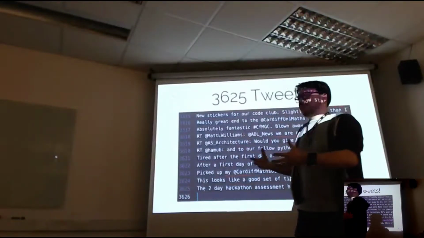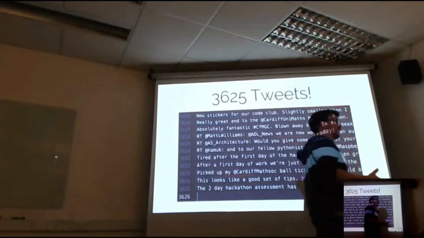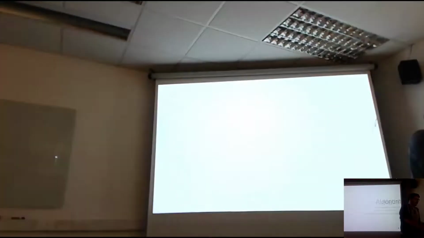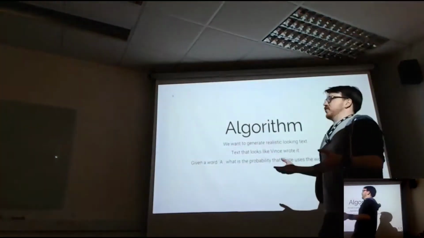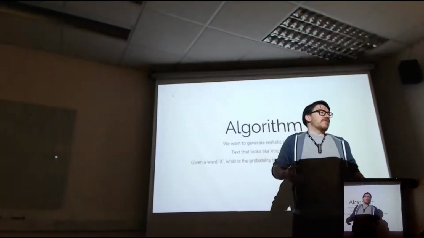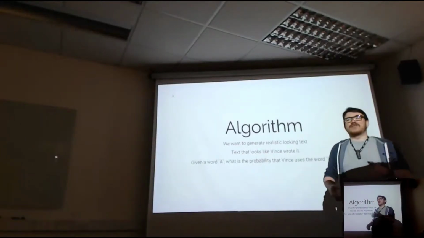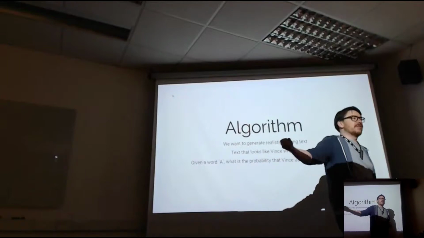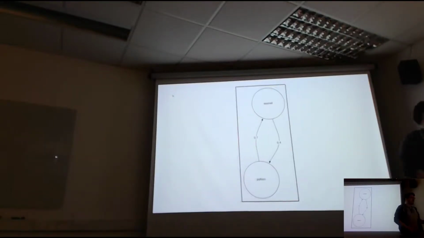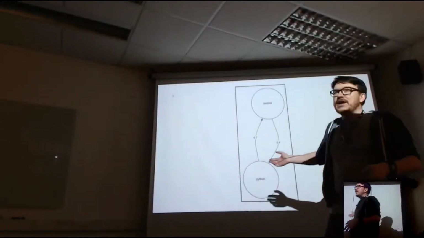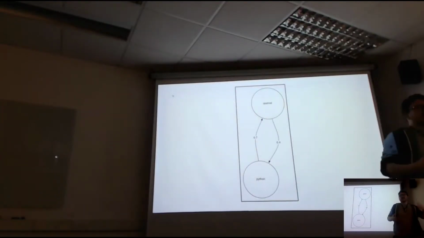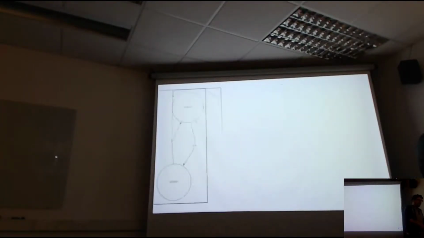So now we've got a source of data. We know what Vince talks like on Twitter. We can start to try and build some sort of tweets from this. And essentially what we're doing is we're building some sort of Markov process, right? We're going to look at Vince. We're going to say if he uses one word in a tweet, what's the probability he uses another word in the tweet, right? And we can start to build up this model. So if he uses the word Python, the probability is pretty high that he's going to say Axelrod next. Axelrod and Python link together quite well. And we can start to build this model up.